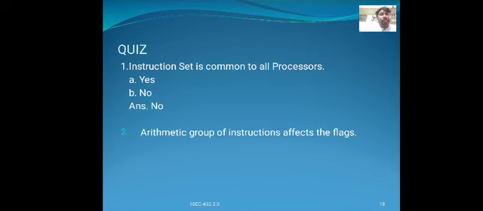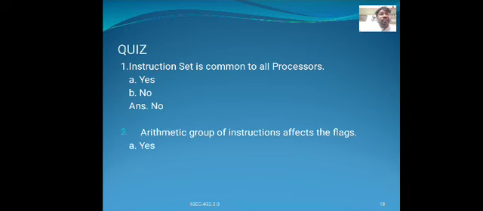Let us go for some quiz questions related to this. Is the instruction set common to all processors? No. We have different instruction sets for different processors. The instruction set is not common to all processors; the answer is no.